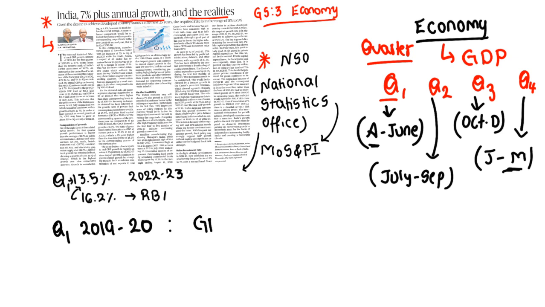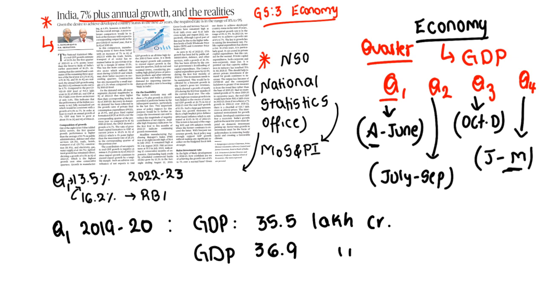the real GDP for this quarter is 35.5 lakh crore rupees. Clear? And right now the real GDP is 36.9 lakh crore rupees. So which shows the increase is only 3.8 percentage. Clear? So which shows that yes, of course we have come to pre-COVID levels, but this is not sufficient for us. Clear? So the Indian economy is not fully normalized yet, which would be consistent with a growth of 6.5 to 7%.